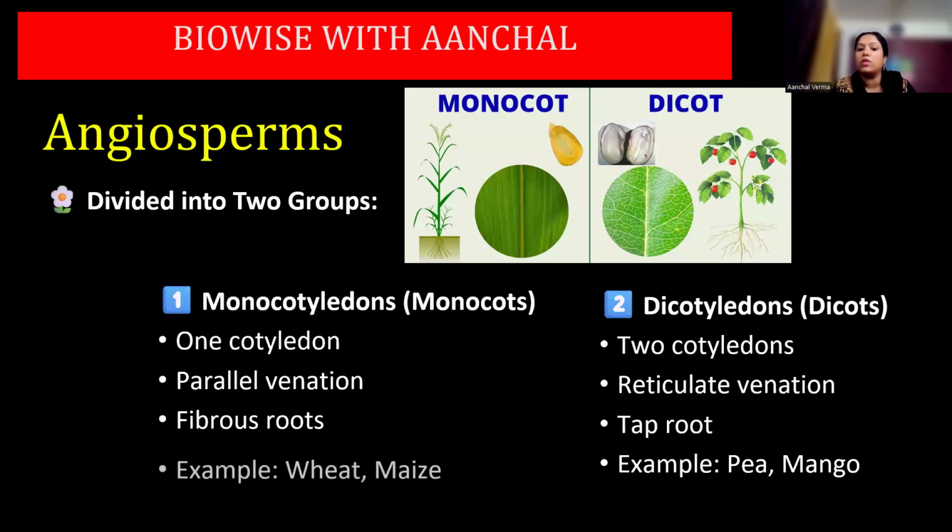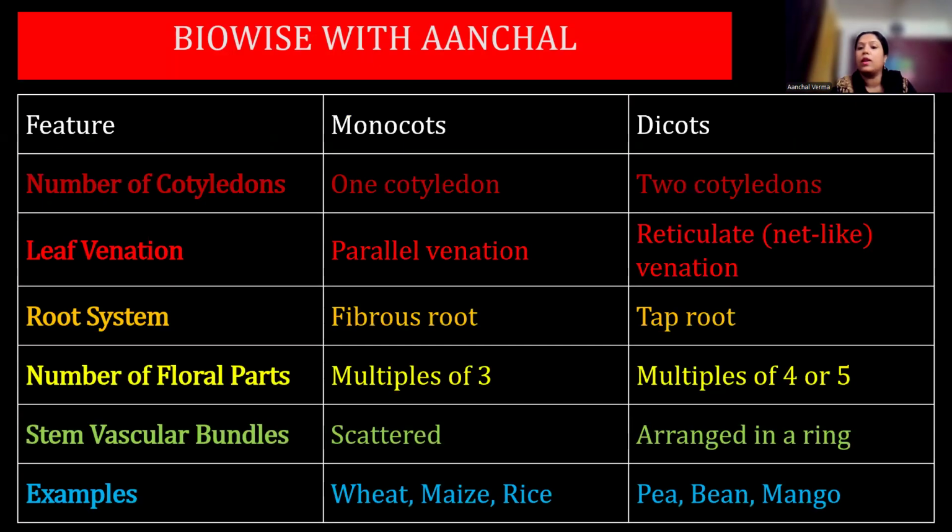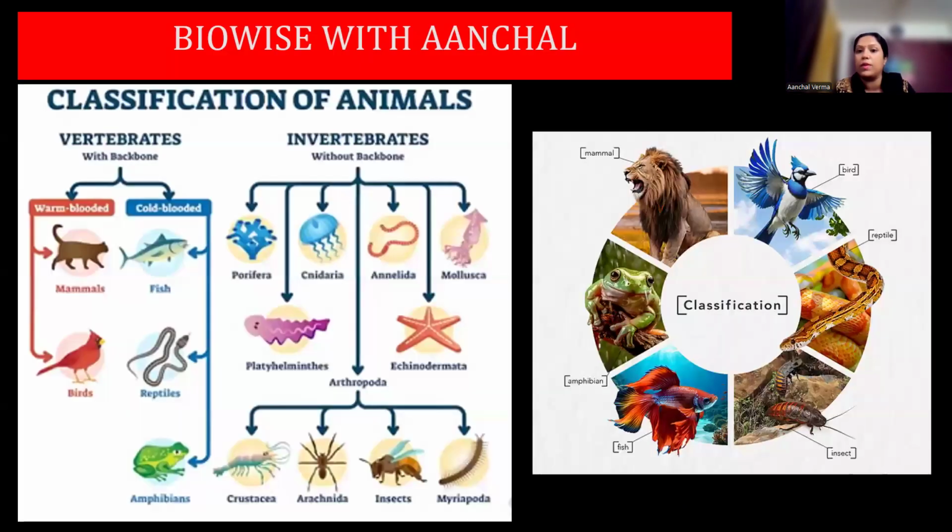Monocots and dicots, you can see the differences. Dicots: two cotyledons, reticulate venation, taproot, examples pea and mango. Monocots: one cotyledon, parallel venation, fibrous roots, wheat and maize are monocots. You can take a screenshot of this. Number of cotyledons: 1 in monocots, 2 in dicots; parallel venation in monocots, reticulate in dicots; fibrous roots in monocots, taproot in dicots; and examples. Please take a screenshot. Any doubt, put it in the comment section.